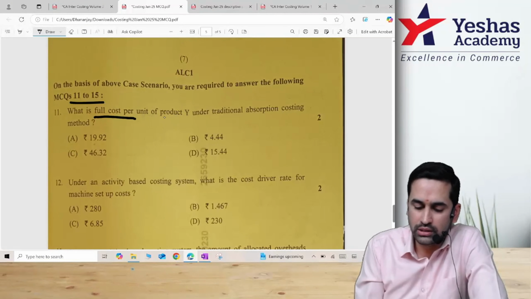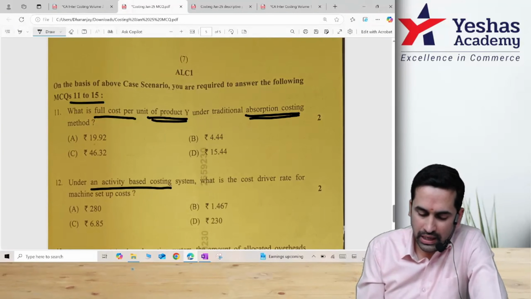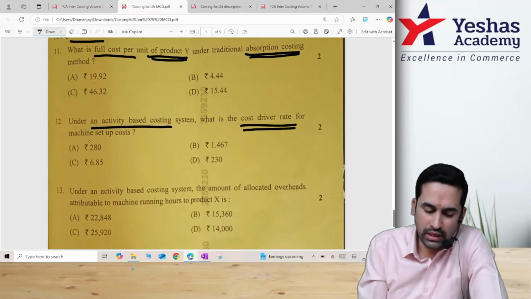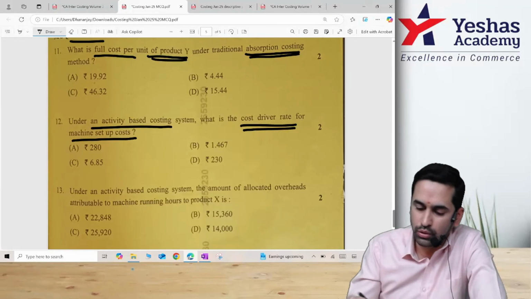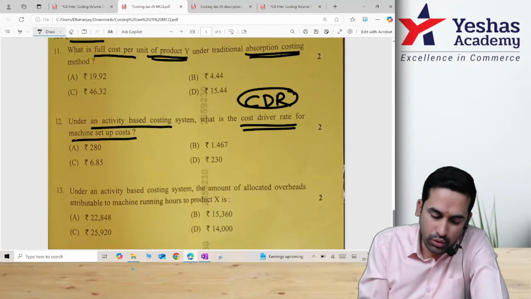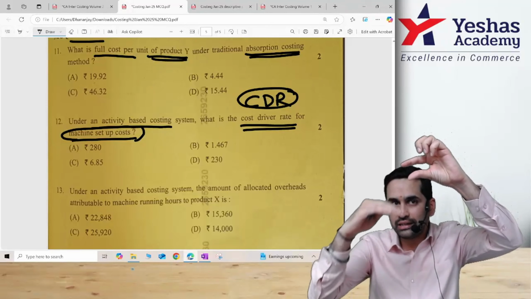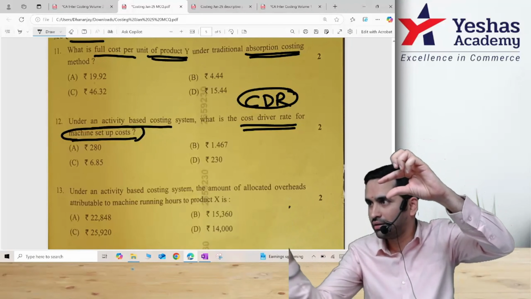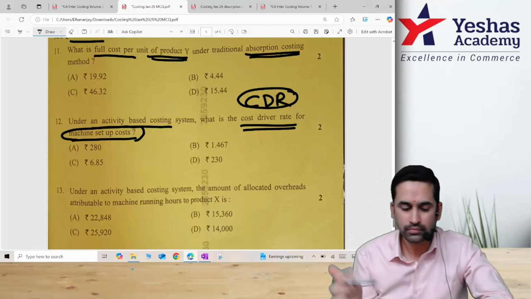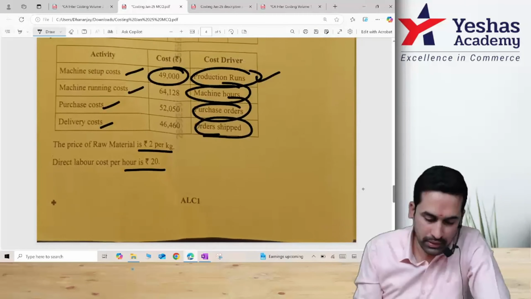What is the full cost per unit if you use traditional system? Using activity, what is the cost driver rate for machine setup cost? Now look at this. They asked only cost driver rate. That too only machine setup cost. That means that working note 1, in that there are 4 overheads. In that one number is enough. Tell me how much is this? Machine setup cost. What is the number?